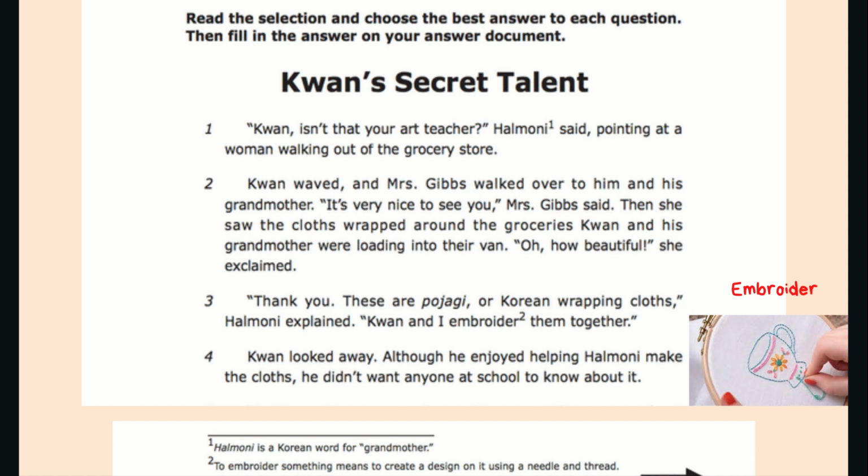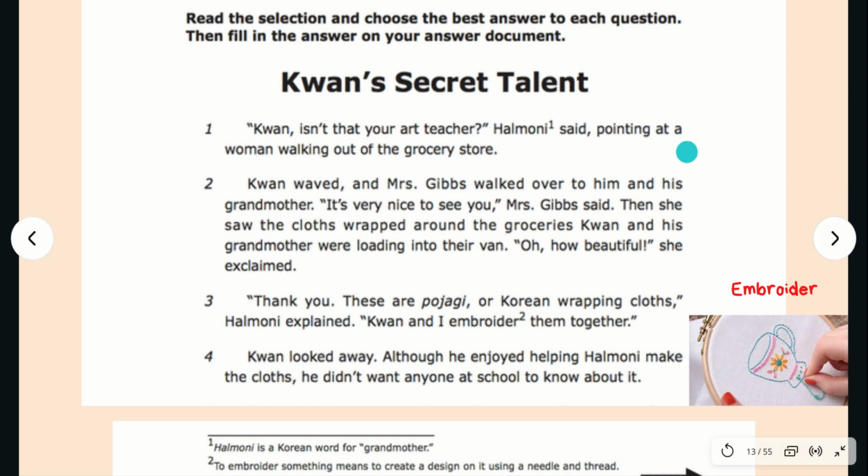Oh, how beautiful, she exclaimed. Thank you. These are bojagi, or Korean wrapping cloths. Harmony explained. Kwan and I embroider them together. Kwan looked away. Although he enjoyed helping Harmony make the cloths, he didn't want anyone at school to know about it.